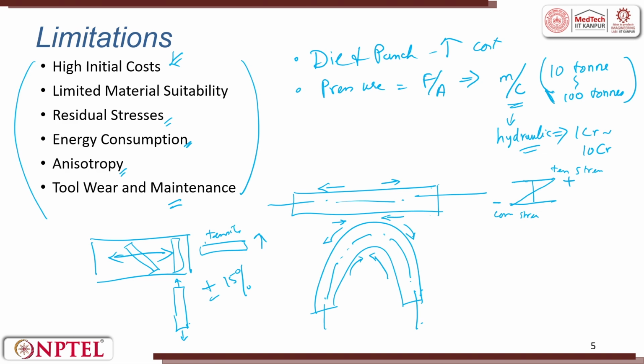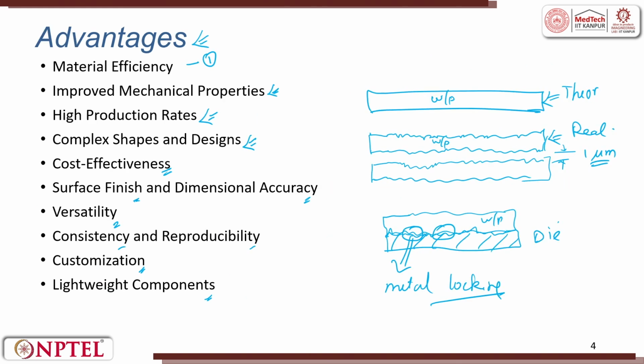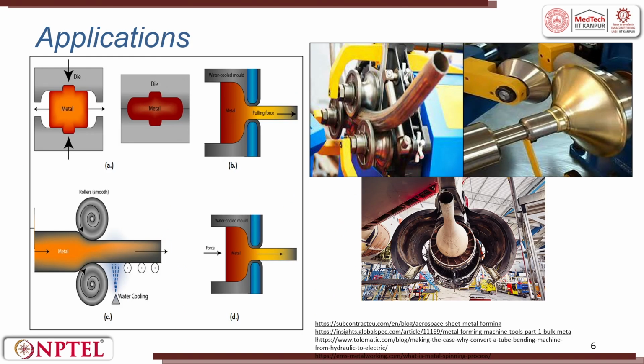So, these are a few limitations, but despite these limitations, you see a lot of advantages in metal forming. If you look at it, these are some of the applications. You keep a metal part there, which is called an ingot or a chunk of material.